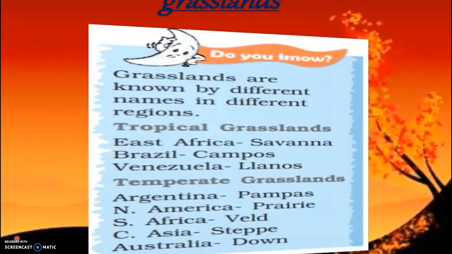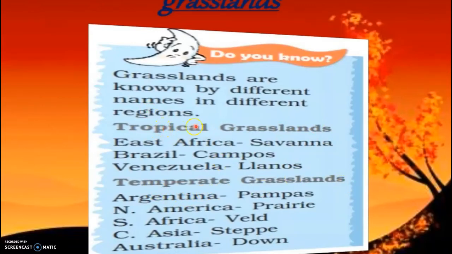Okay. So children, what do you mean by grasslands? Grasslands which grow in the region of moderate rain. These grasslands are known by different names in different regions. There are two types, tropical grasslands and temperate grasslands.